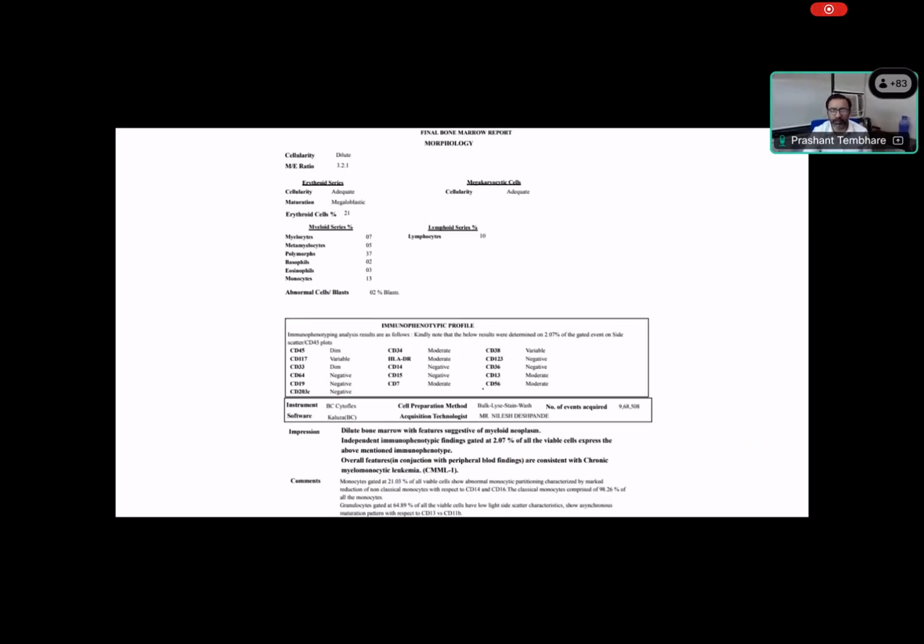So this was the case where we had 2% abnormal blasts, and we showed all the abnormality which we have described. Morphologically also there were 2% blasts, and the monocyte series was increased, 13% monocytes, and we have shown that the monocytes show an abnormal maturation pattern. The granulocyte series had low side scatter and only one asynchronous maturation pattern. Because the blast percent is less than 10%, it is consistent with chronic myelomonocytic leukemia. There was a history of 8 months, and the blast percent is low, so it comes under the category of CMML-1.